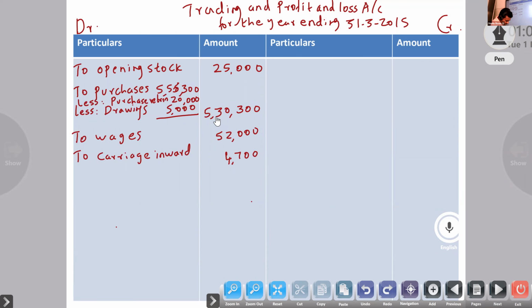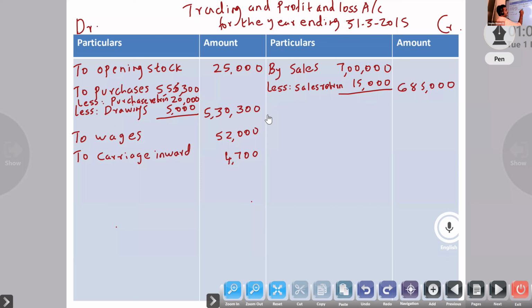After that, any other item? No item related to trading account. Next, by sales 7 lakh, less sales return. No sales return. Okay, less sales return 15,000. So 6,85,000.